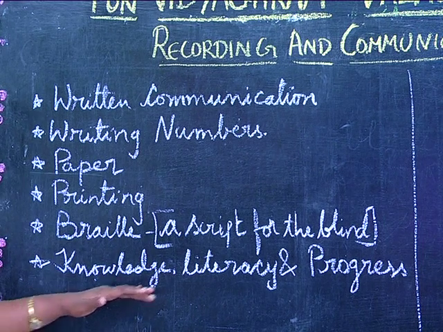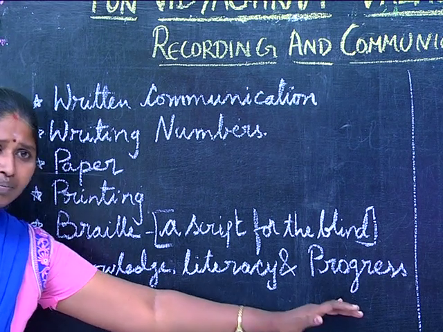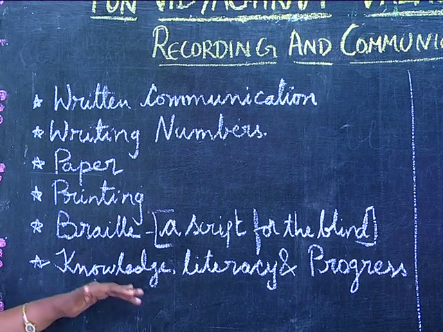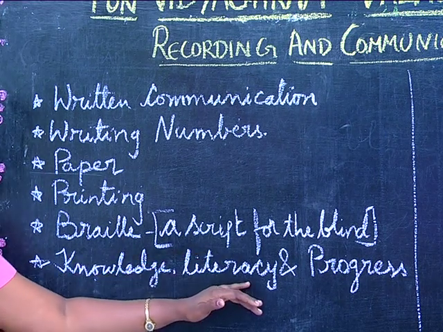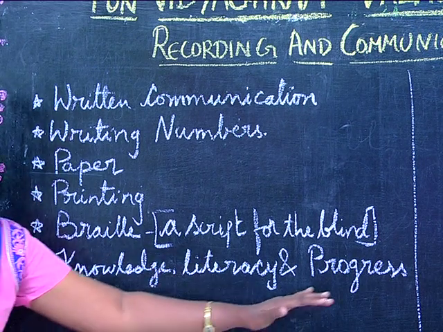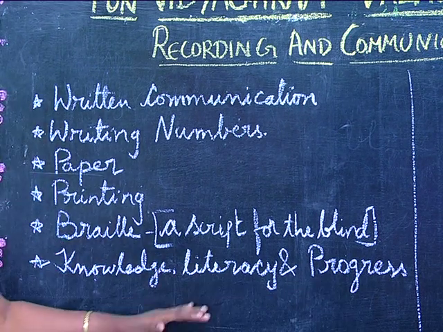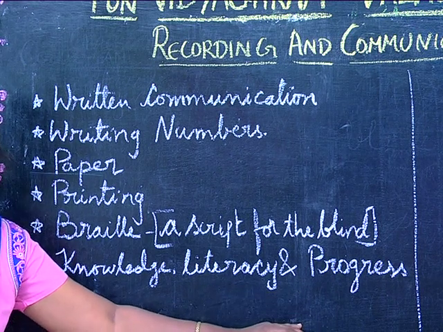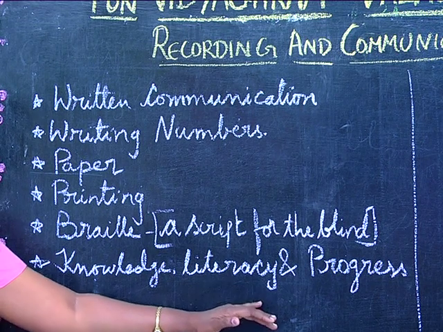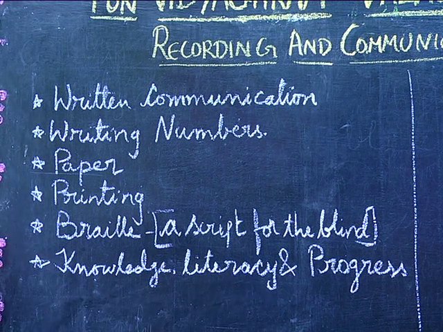Next, knowledge, literacy and progress. How are these interlinked? How do we get knowledge? If we read, we get knowledge. So if a country wants to progress, the people in the country should be literate. In India, literate people means those people who know how to read and write.